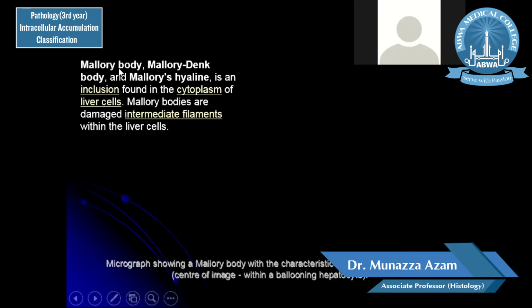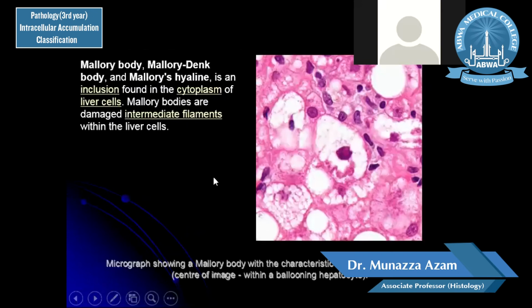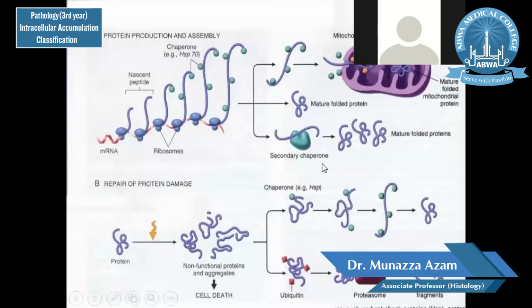For example, Mallory bodies or Mallory-Denk bodies are hyaline. It is an inclusion found in the cytoplasm of liver cells. Mallory bodies are damaged intermediate filaments within the liver cells. Here you can see this is a ballooning hepatocyte, or a damaged hepatocyte, and this twisted rope-like appearance inside or around the nucleus, inside the cytoplasm, is basically a Mallory body.